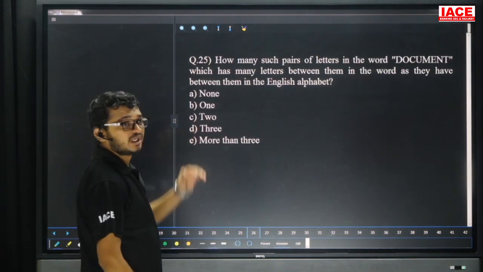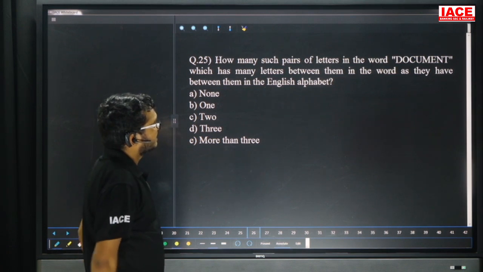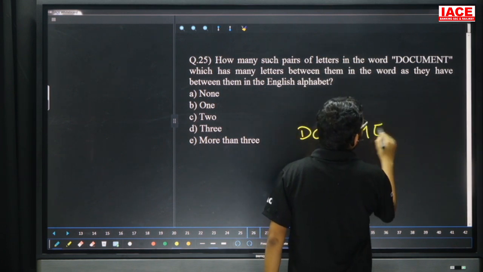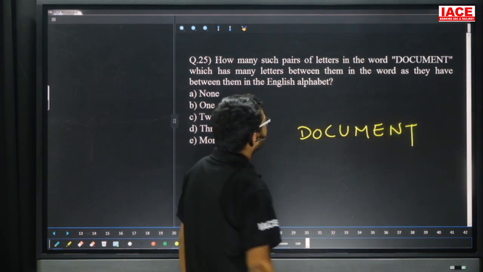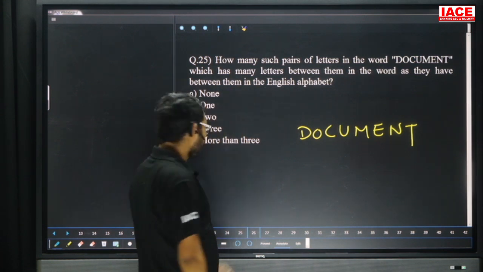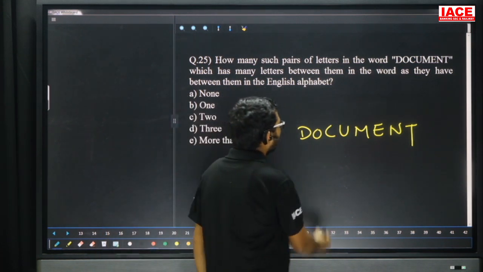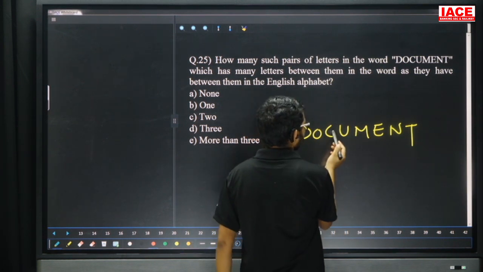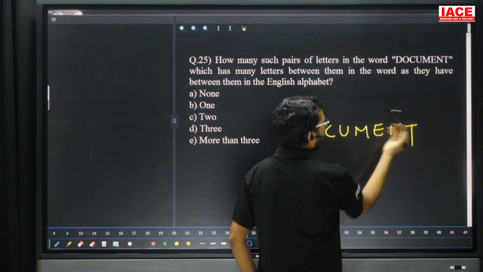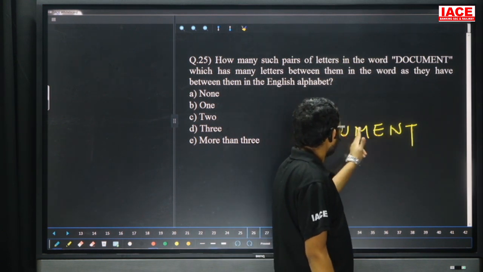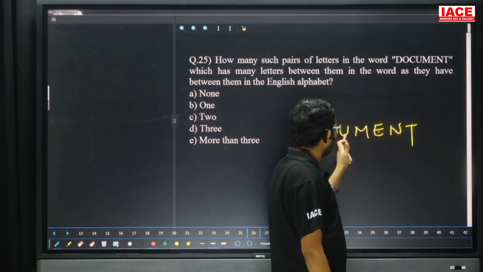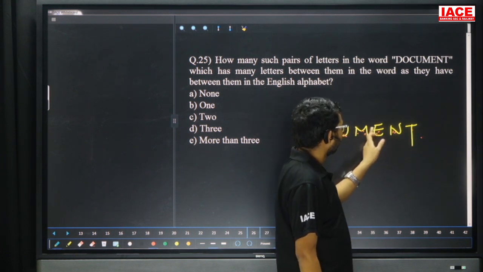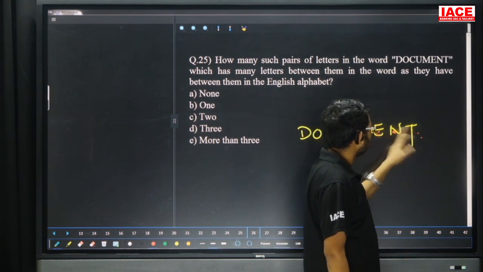Question number 25. How many such pairs of letters are there in the word DOCUMENT, which have as many letters between them in the English alphabet? Friends, check it. In the English alphabetical series, after D, what will come? E, F, G, H, I, J, K. No. After O, P, Q, R, S, T, U. No. C, D, E, F, G, H. No. U, V, W, X, Y. No. Next, M, N, O, P. No. E, no. N, no.